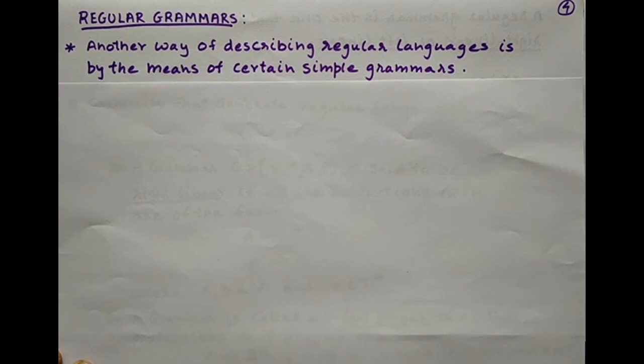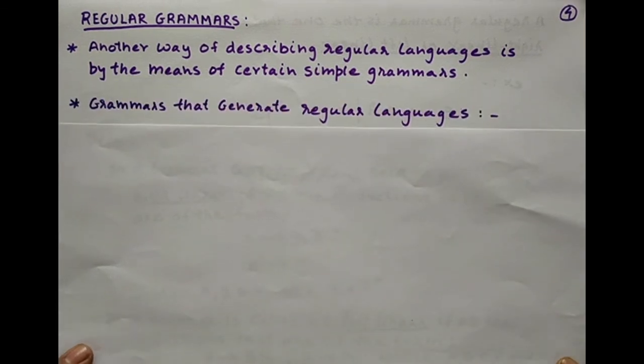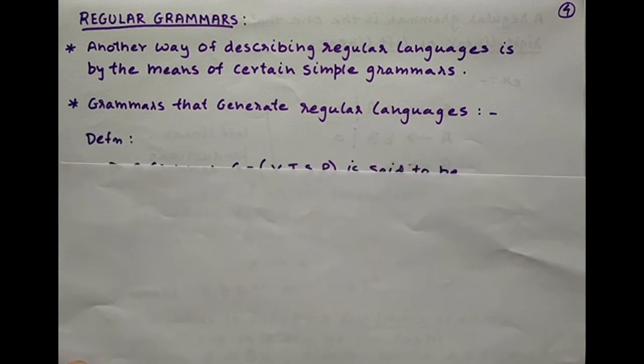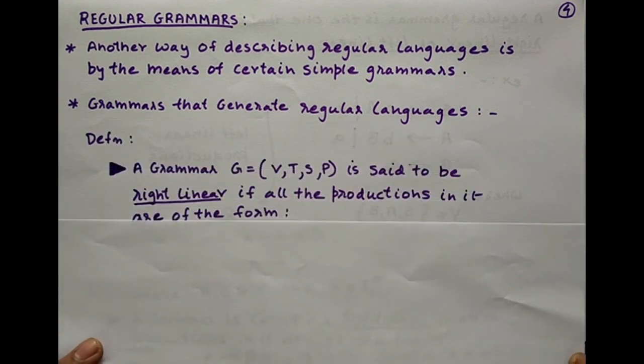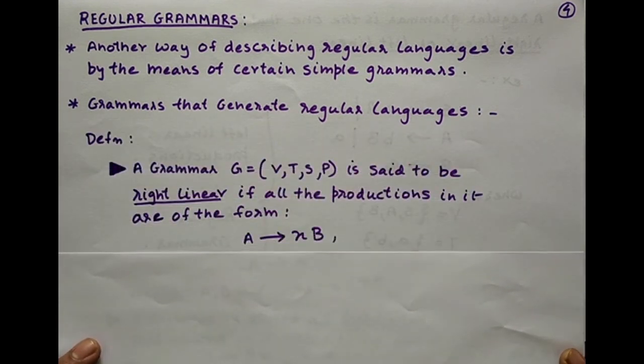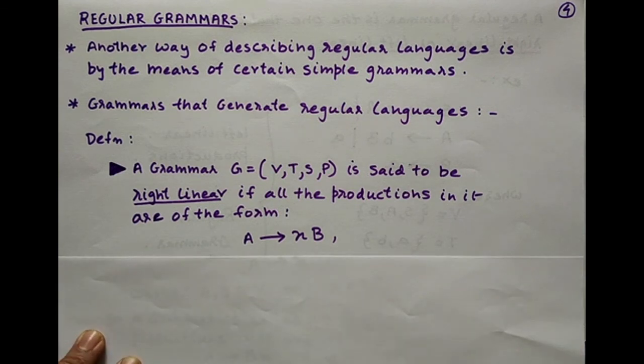If a given string is accepted by an automaton designed for a particular language, we say that string belongs to the language. Another way of describing the regular language is by means of simple grammars, grammars that generate regular languages.